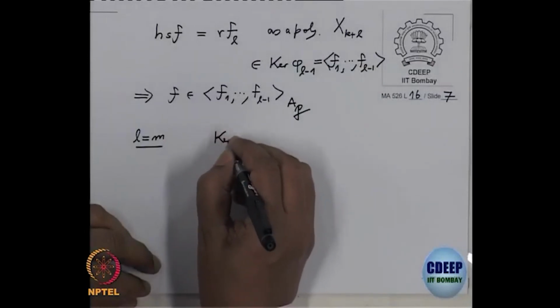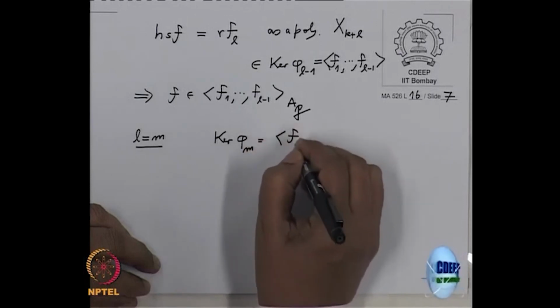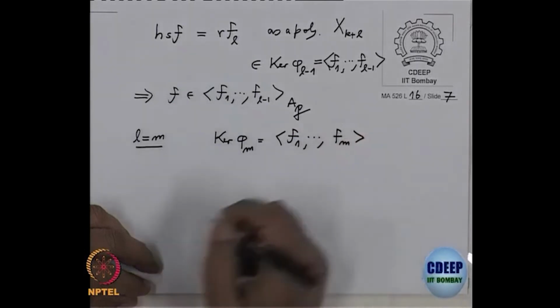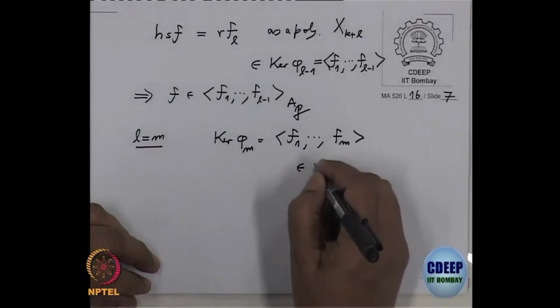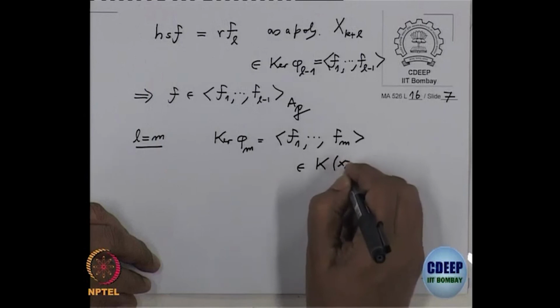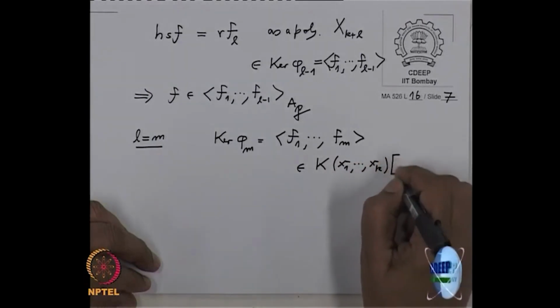Now, in the claim I am going to use it for the last one, that is L equal to M. So what we have proved is that the kernel of phi M is generated by F1 to Fm, and this was in the field K(x1 to xk) and then the polynomials after that.